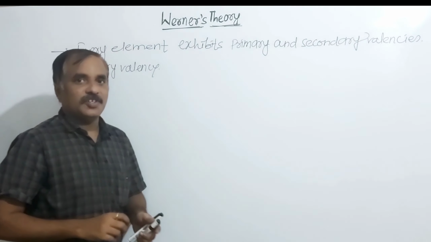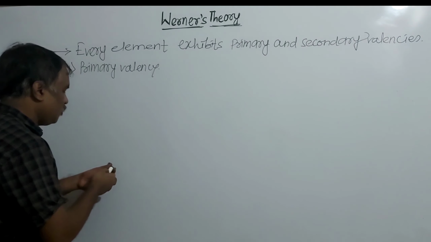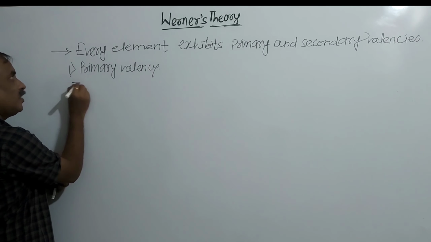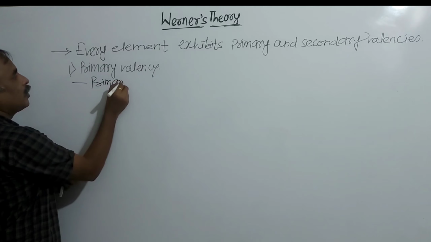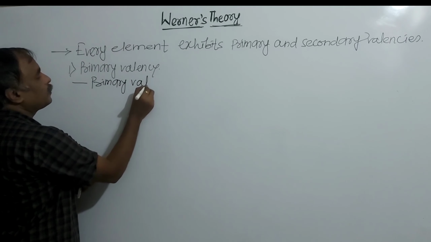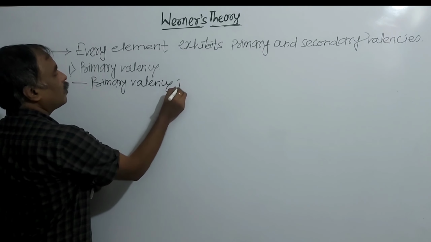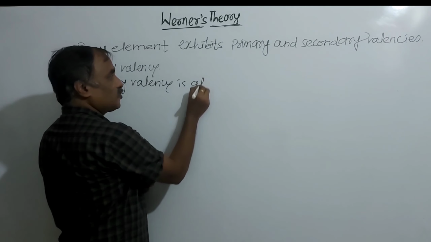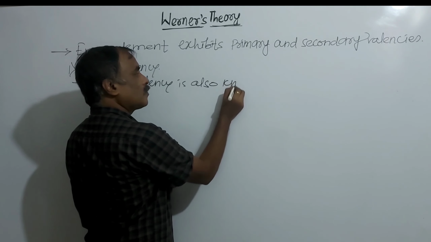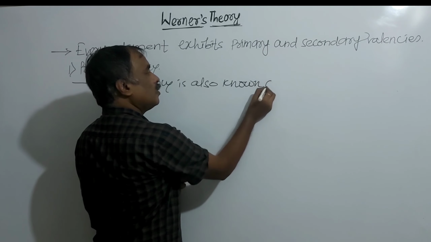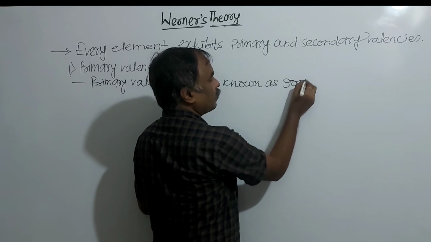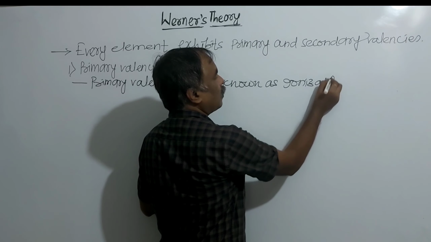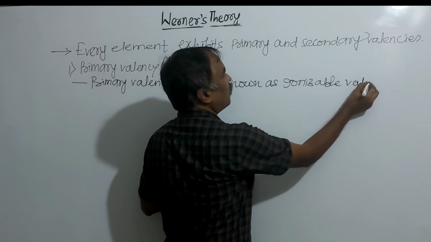Primary valency is also known as ionizable valency.